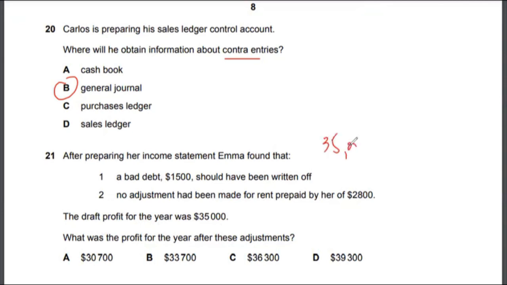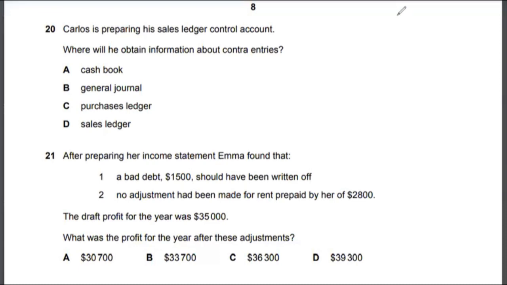So $35,000 minus $1,500, because it should be written off, so it's going to reduce the profit, plus $2,800, because this is a prepaid expense. It should not be expensed out when calculating the profit for the year, right? So 35,000 minus 1,500 plus 2,800 gives me 36,300. So the correct answer to multiple choice 21 would be option C.